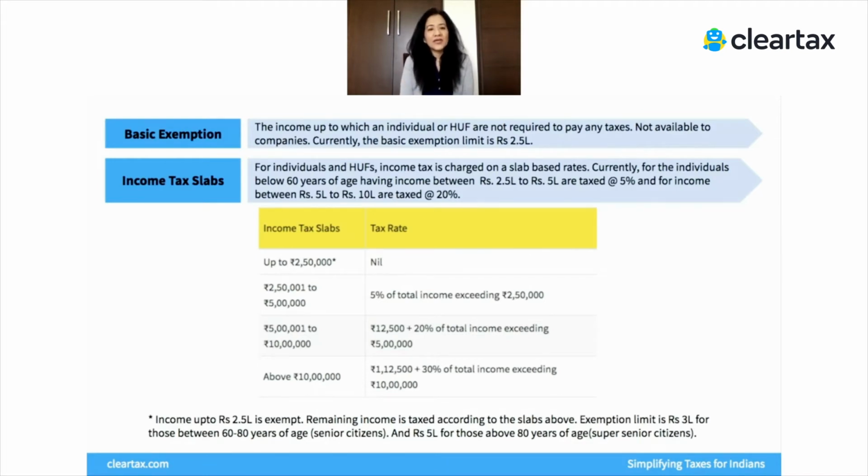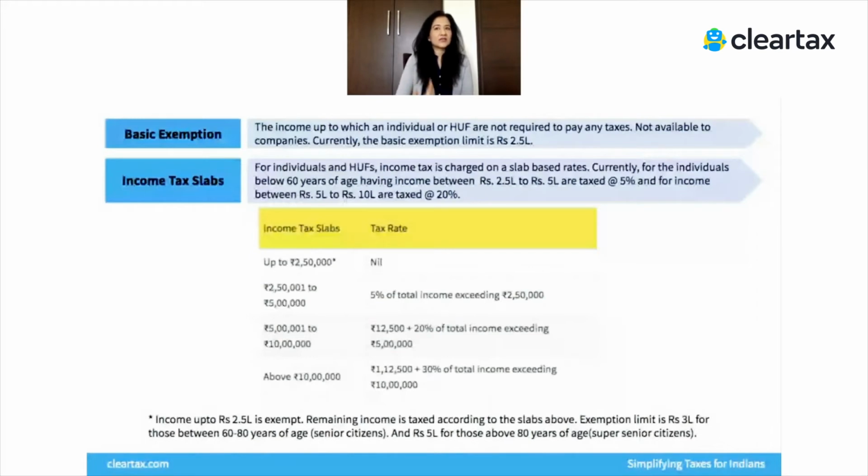And next we come to income tax slabs. Now, slabs means that the government has defined the manner in which taxes will be calculated. Up to 2.5 lakhs is exempt. Then there is a next slab where a tax rate is defined, and then further there are slabs. Let's say, if your total income is 7.5 lakhs, right? So up to 2.5 lakhs, no tax. Then your income from 2.5 to 5 lakhs, you will compute 5% of 2.5 lakhs, and then the remaining 2.5 lakhs, which are above rupees 5 lakhs, will be taxed at 20%.